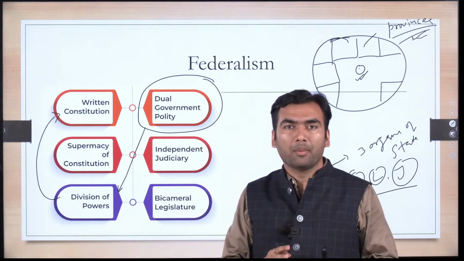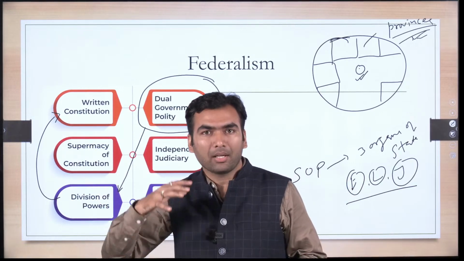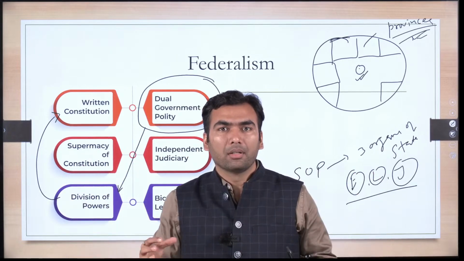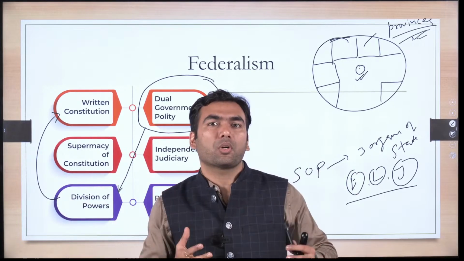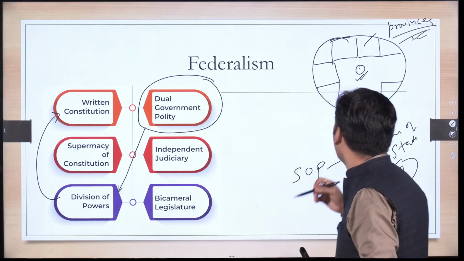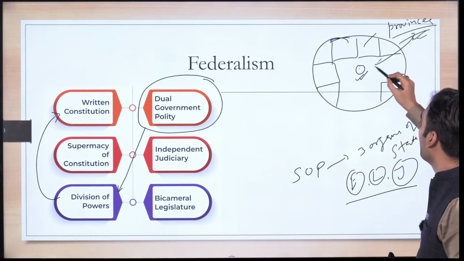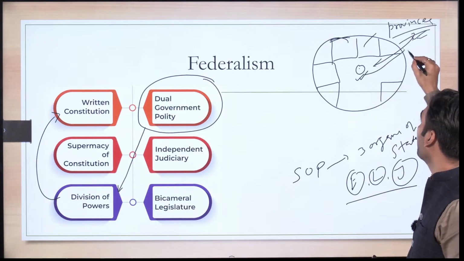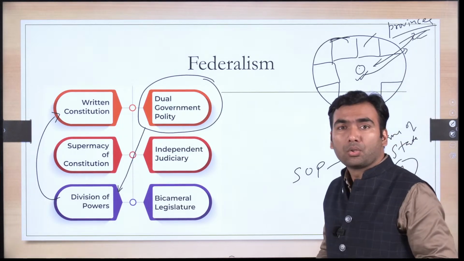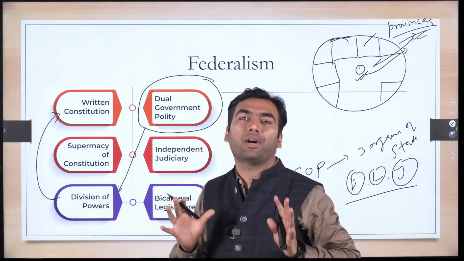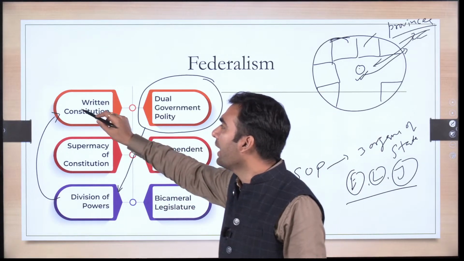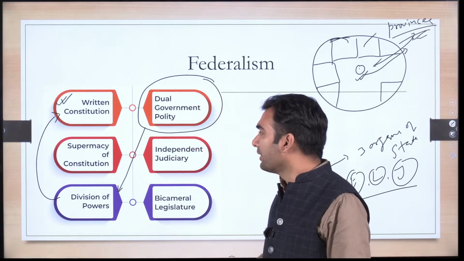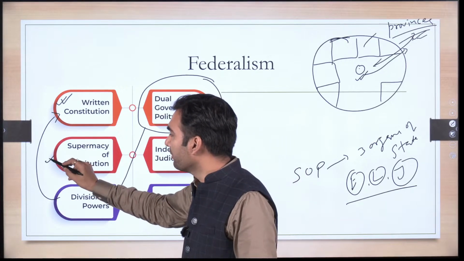because see, there are two governments. Both governments will ultimately, there would be times when they would like to increase their power. They would like to exercise it. Sometimes there is a possibility that the provincial government might like to enter into the domain of the central government, or the central government might like to enter into the domain of the provincial government. So this has to be codified somewhere. So that's why there has to be a written constitution, and that constitution has to be supreme.